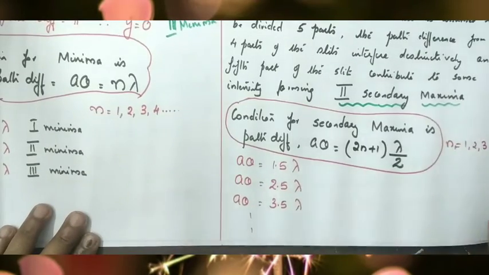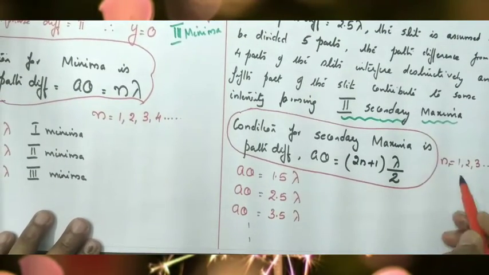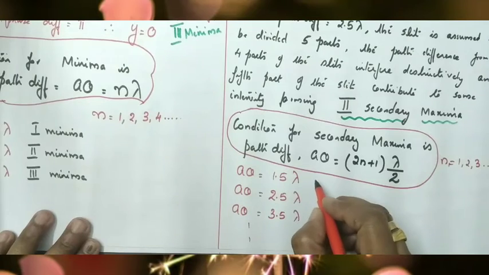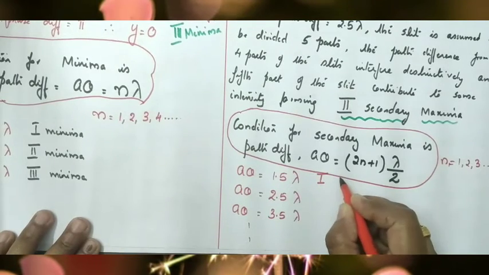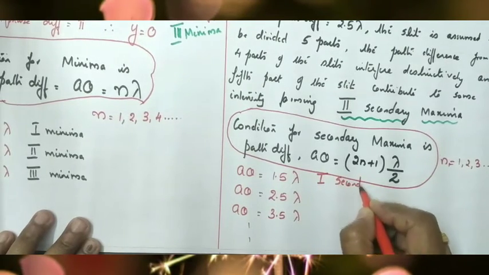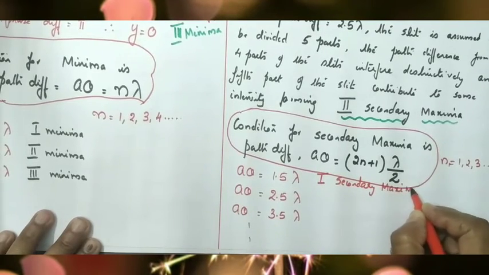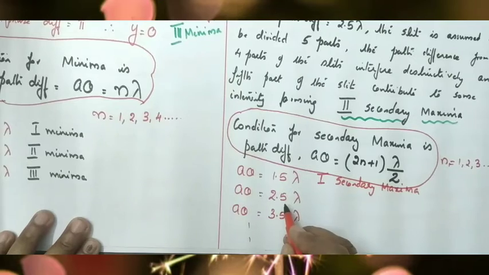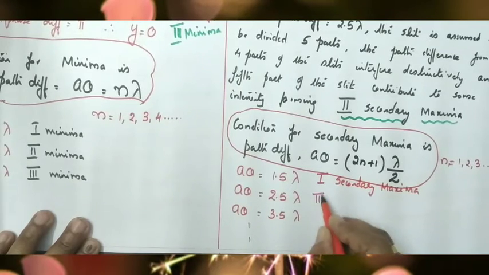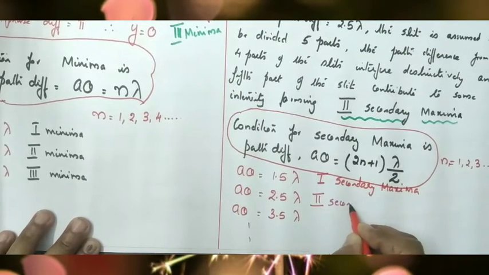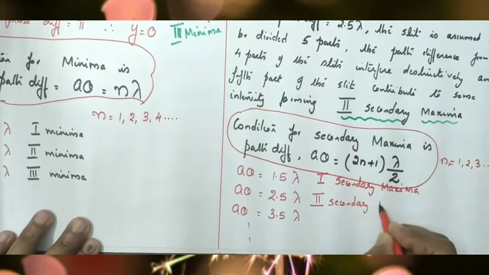So a theta equal to 1.5 lambda, putting n equal to 1, is the condition for first secondary maxima. A theta equal to 2.5 lambda is the condition for second secondary maxima.